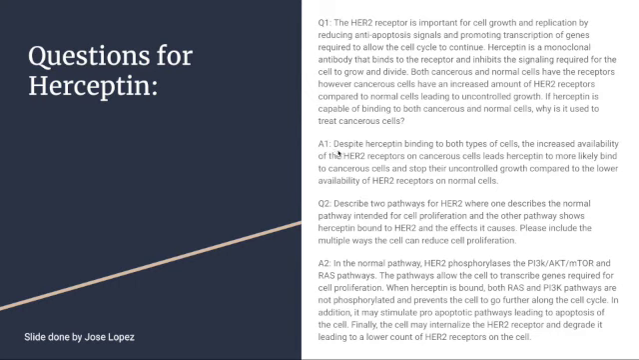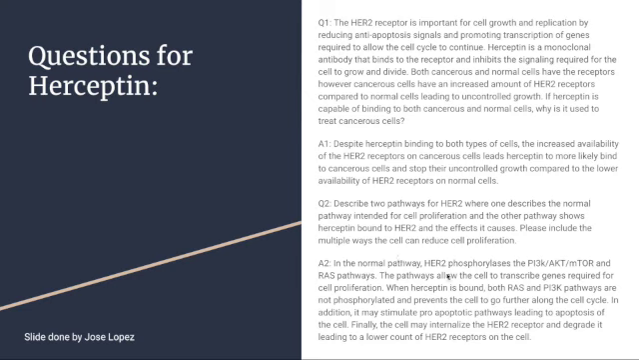The answer to that one is despite Herceptin binding to both types of cells, the increased availability of the HER2 receptors on cancer cells leads Herceptin to more likely bind to cancer cells and stop the uncontrolled growth compared to the lower availability of HER2 receptors in normal cells. The second question is to describe 2 pathways for HER2, where one pathway describes the normal pathway intended for cell proliferation, and the other pathway shows Herceptin binding to HER2 and the effects that it causes, and to also include the multiple ways the cell can reduce cell proliferation with the binding of Herceptin.